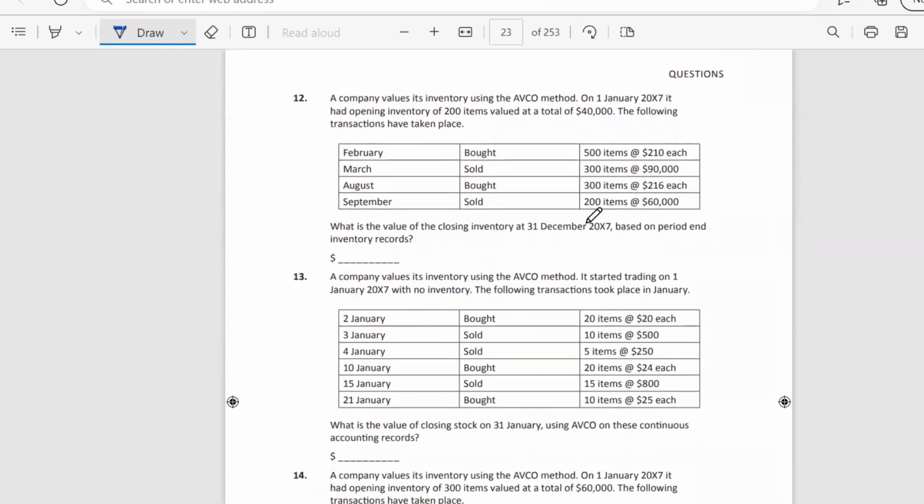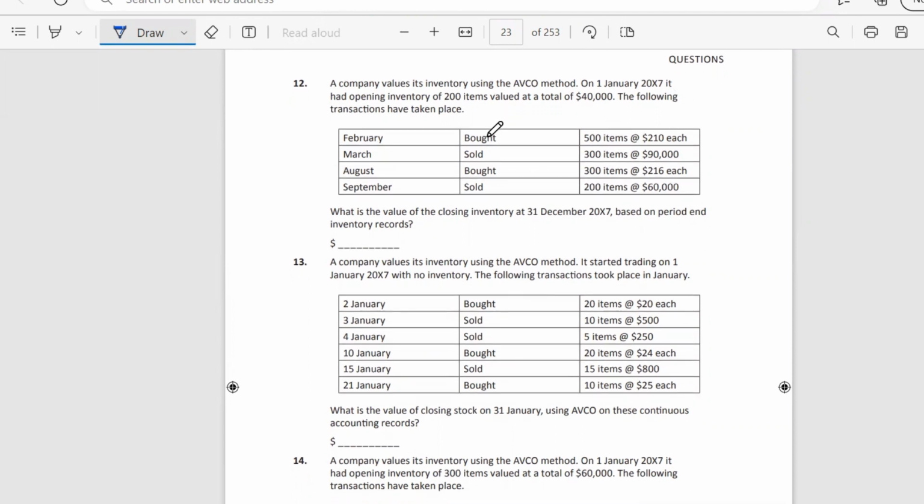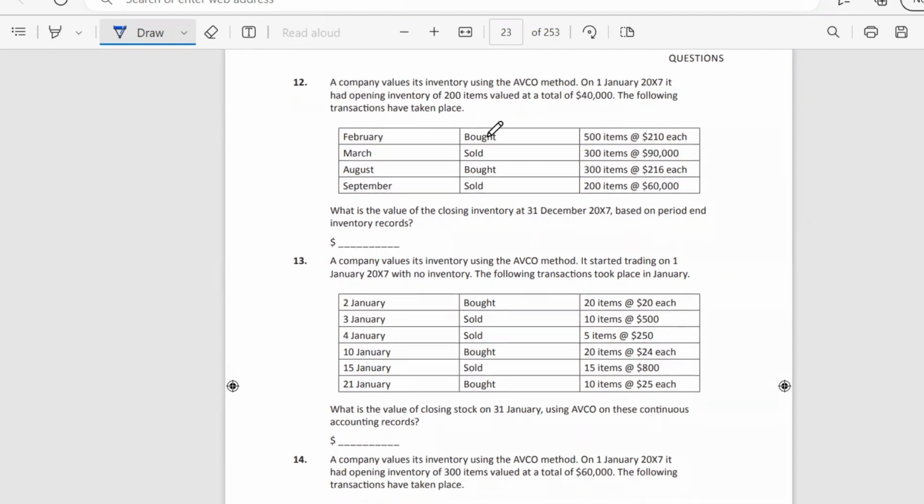Next question. A company values its inventory using the average cost method. On the 1st of January, it had opening inventory of 200 items, valued at a total of 40,000. The following transactions have taken place. What is the value of the closing inventory as at 31st December based on period and inventory records?